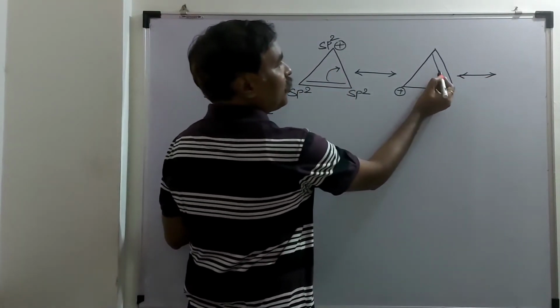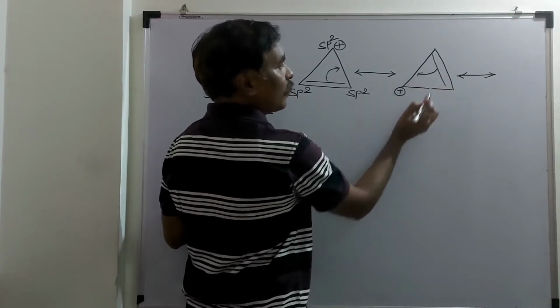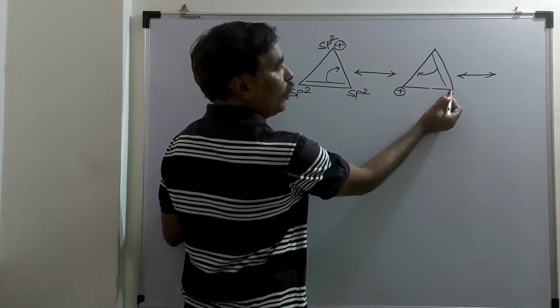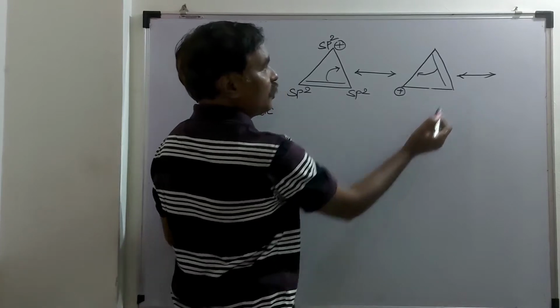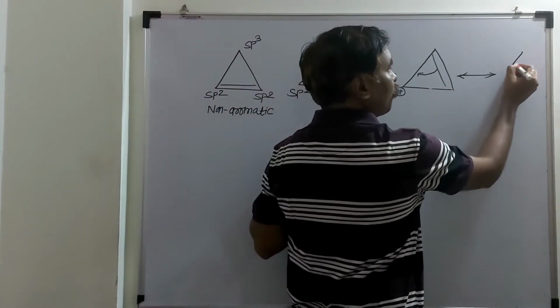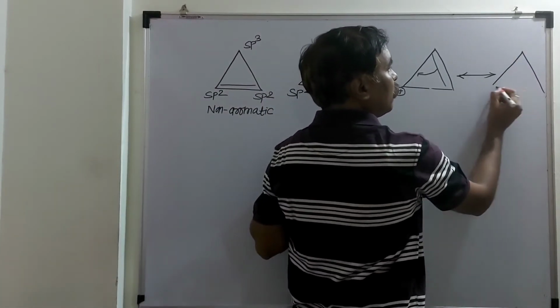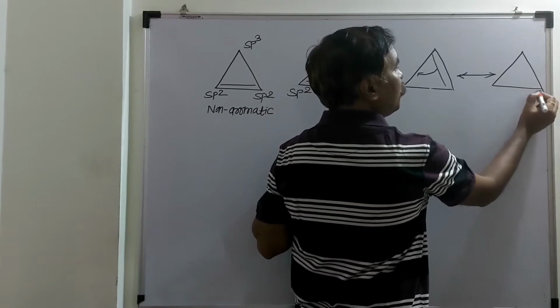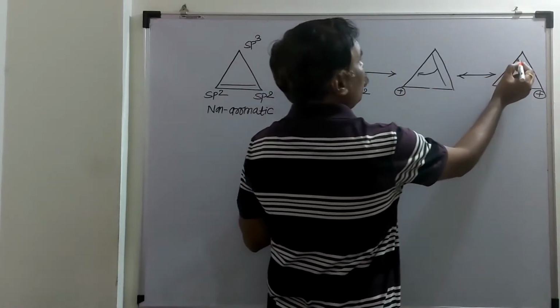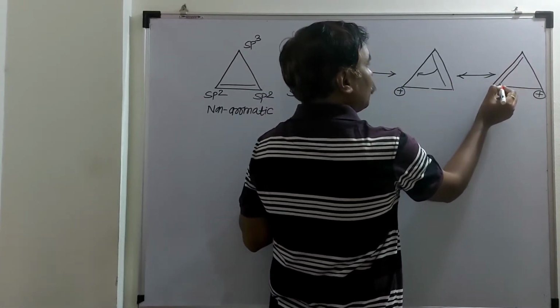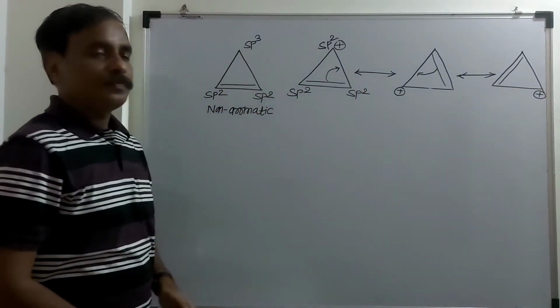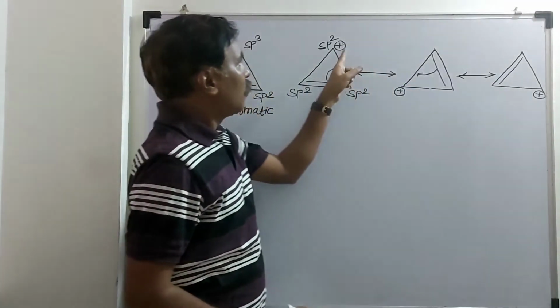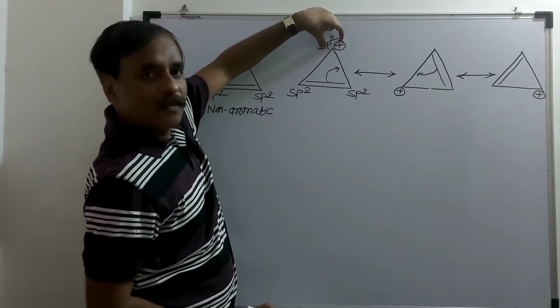Next, suppose shifting of this bond here, and this carbon is electron donor, now this carbon will acquire positive charge. Here it will be positive charge, this positive charge will be neutralized, like this. Here it is carbocation.